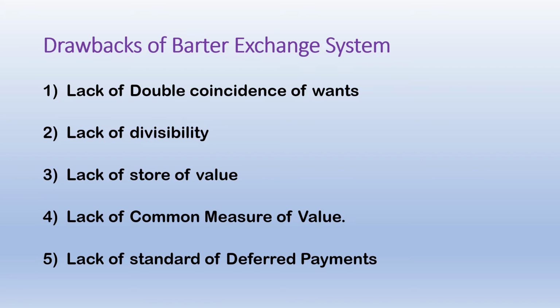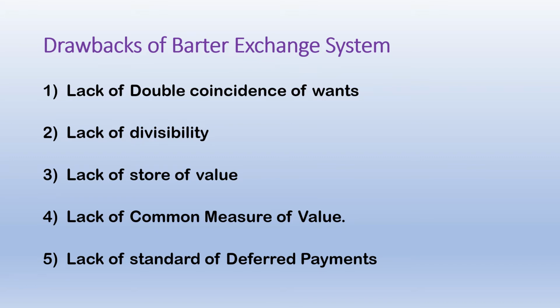Lack of common measure of value. In barter system, there was absence of a common unit of measurement in which the value of goods and services can be measured. In the absence of common unit, proper valuation was not possible.